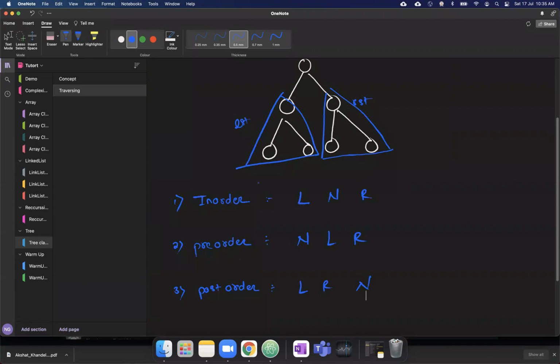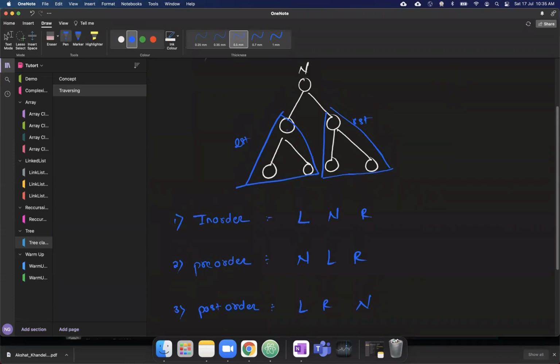Solving means we process it as a complete tree, which has a left side and a right side. So based on the choices, either we process the current node, the whole left side, or the whole right side, we have three traversals: in-order, pre-order, and post-order. Let me write values A, B, C, D, E, F, and G.